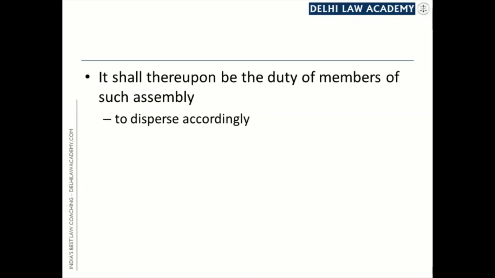And once an unlawful assembly has been commanded to disperse, then it becomes the duty of the members of such assembly to disperse accordingly. It's the duty of the members of the assembly, and we know who are members and who are not members. It's a legal duty. The member is bound to disperse once he has been commanded. What happens if he does not disperse? He commits an offense.